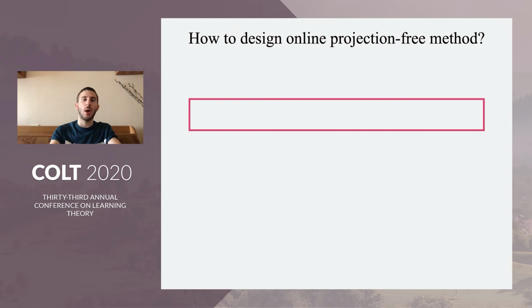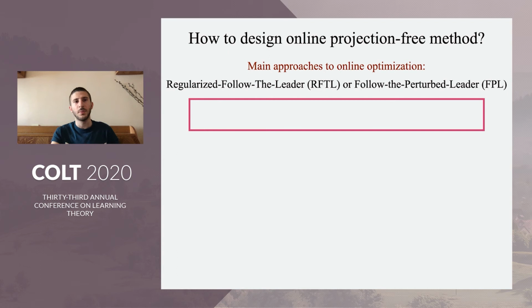To see why our algorithm works and how to analyze it, we'll just touch upon some very well-known things in online optimization, and also how to use those things for projection-free methods. The two main methods that are all over the online learning literature are regularized follow the leader and follow the perturbed leader.